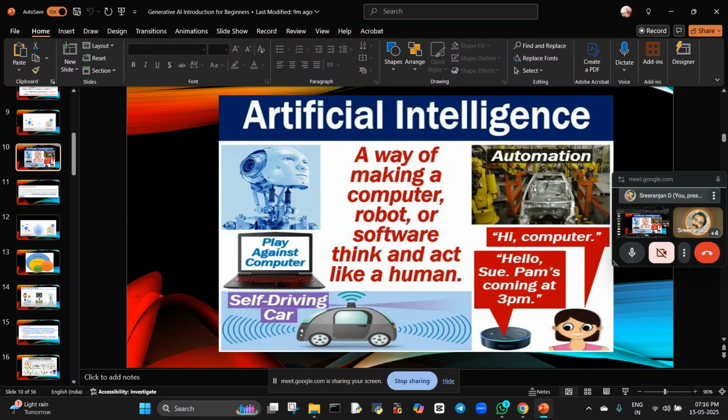Automation: cars will be built with automation things, and the self-driven car is the best example. It is also a best example for agentic AI. No need to worry about what agentic AI is; I'm going to teach you, and then you will understand that. And the next one is robots. So these are all the examples.